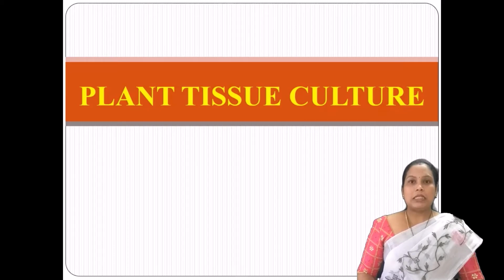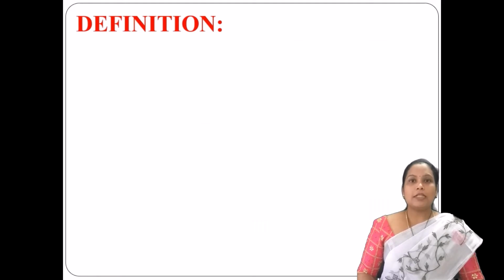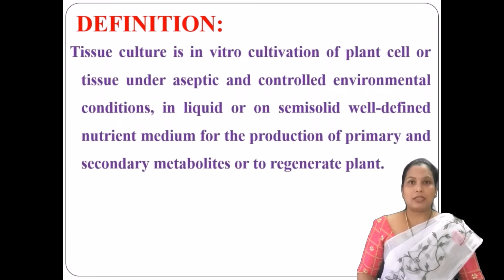So, let us discuss plant tissue culture in detail. Let us move with the definition first. What is plant tissue culture? Plant tissue culture is the in vitro cultivation of plant cell or tissue under aseptic conditions and controlled environmental conditions by employing a culture media, mainly liquid or semi-solid media.